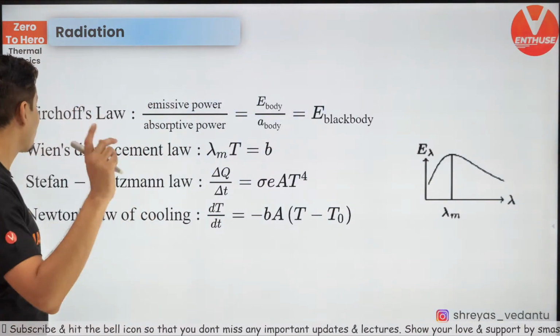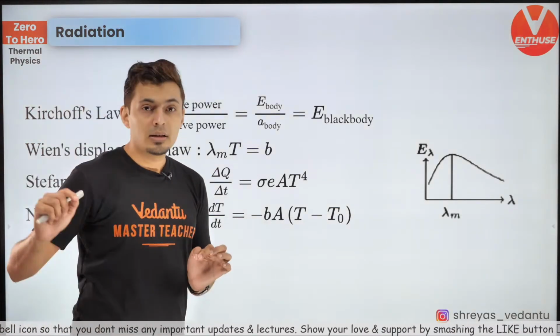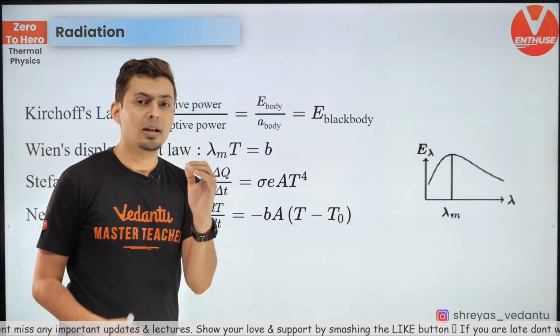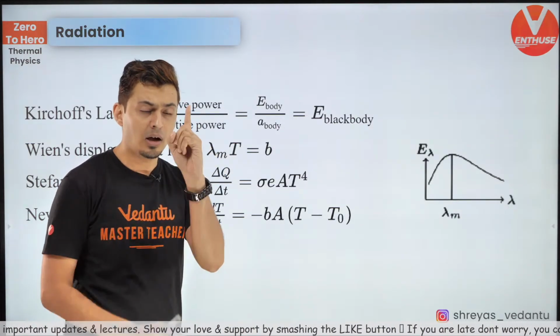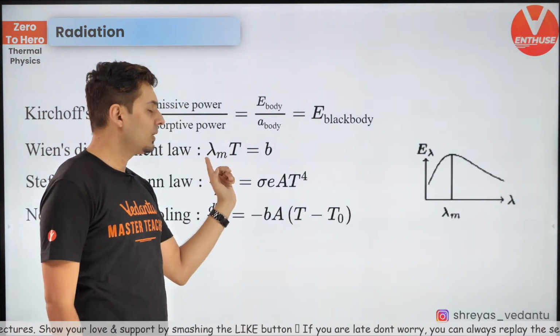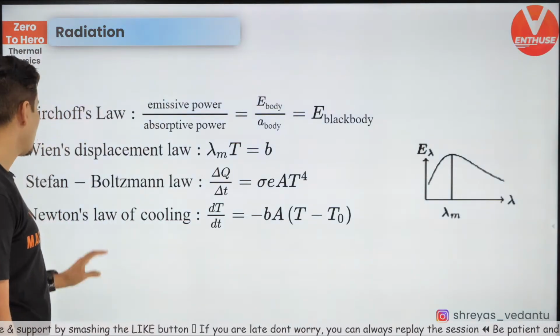Okay, so next up, Wien's displacement law. Remember, the radiation which comes out, there is a maximum wavelength, a maximum amount of colors are of a particular wavelength, and that is related to the temperature. So lambda max into temperature is Wien's displacement constant. Last law,